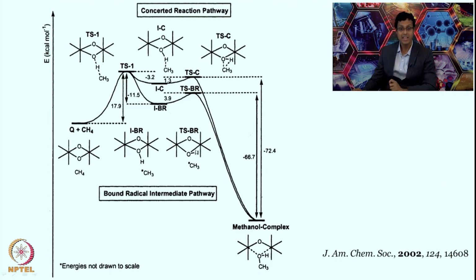the radical: HO minus means 2 electrons are there. So, 2 electrons over here and 1 electron over there is not going to be a radical mechanism. So, this double electron has to become a single electron by transferring one of them to the iron center, and this is where the iron intermediate will come into the picture, and this OH radical and this CH3 radical will combine with each other to give the CH3OH. Let us look at this pathway, which is the preferred one, in a little bit more detail.